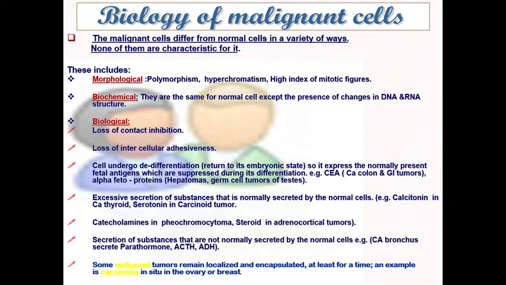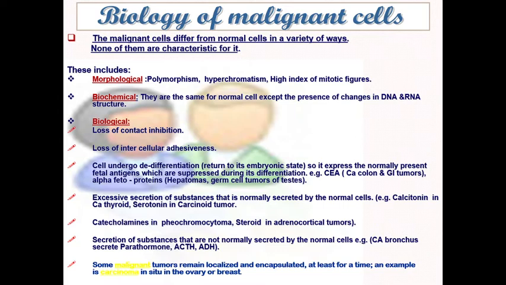Biochemically, the cells have the same biological activities as in a malignant cell, apart from the differences in the DNA and RNA structure. There are certain biological changes which occur in a malignant cell. The first one is the loss of contact inhibition, where once a cell proliferates into 2 cells, the contact between the cells will try to suppress the process of proliferation, and this is completely lost in cases of malignant cells.